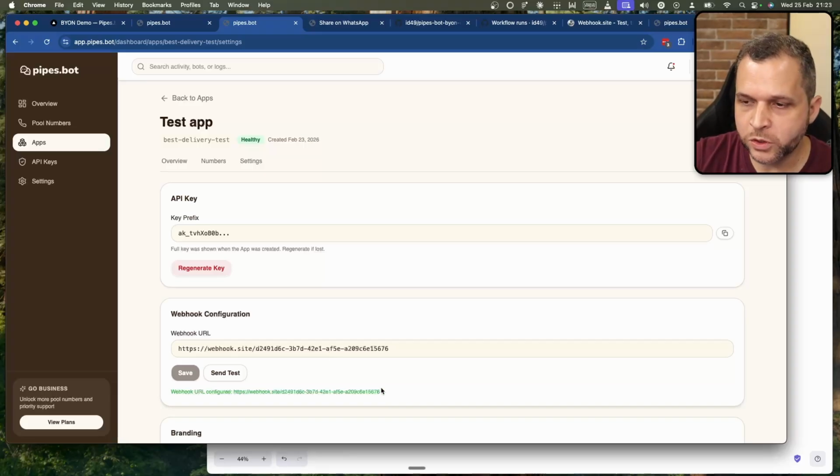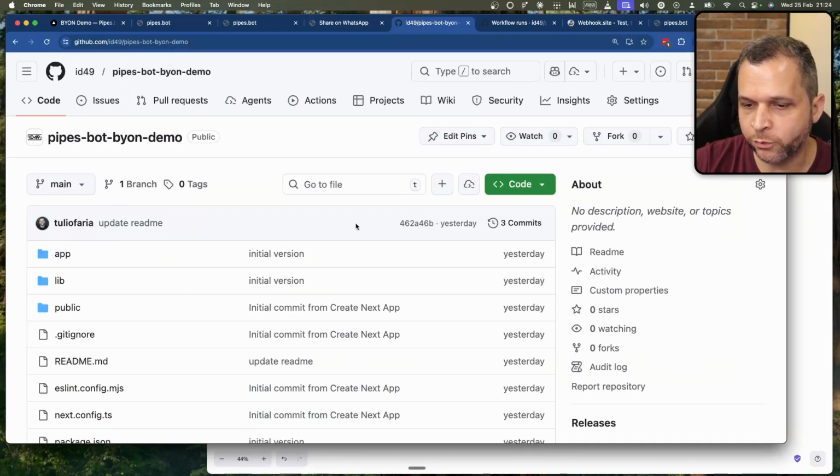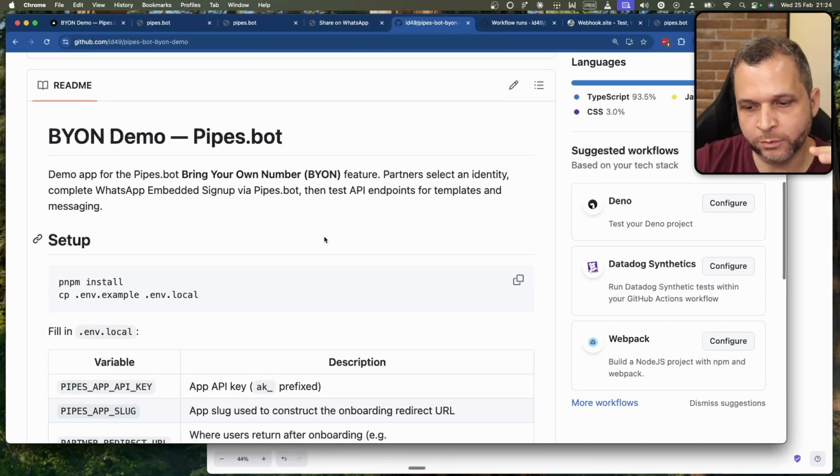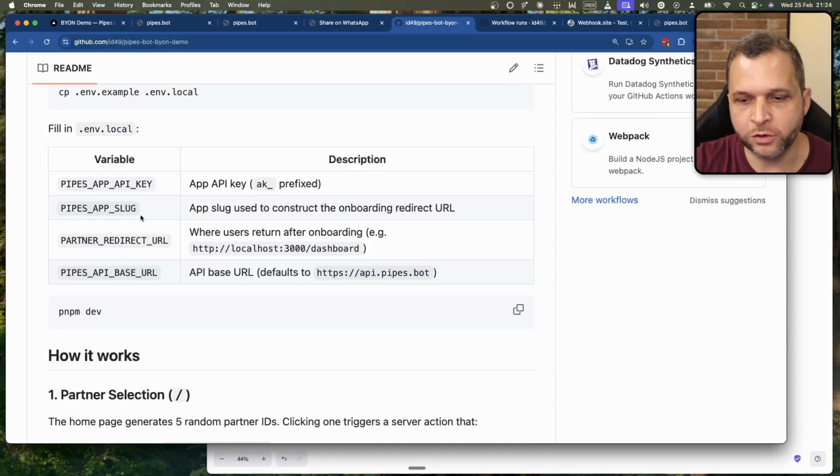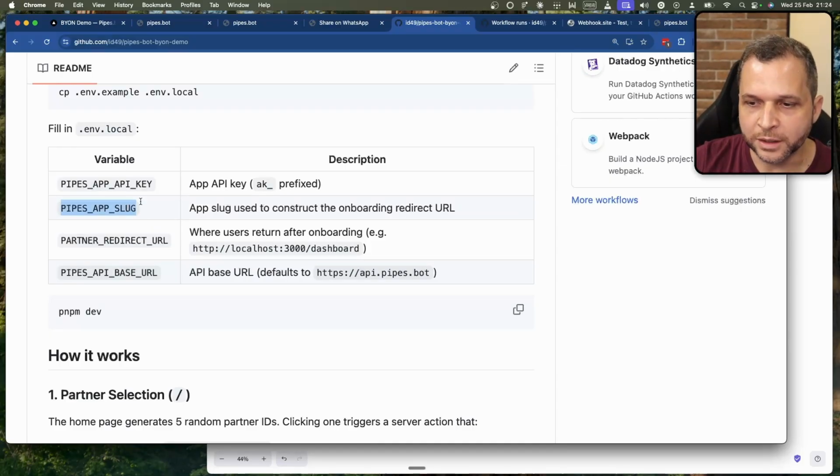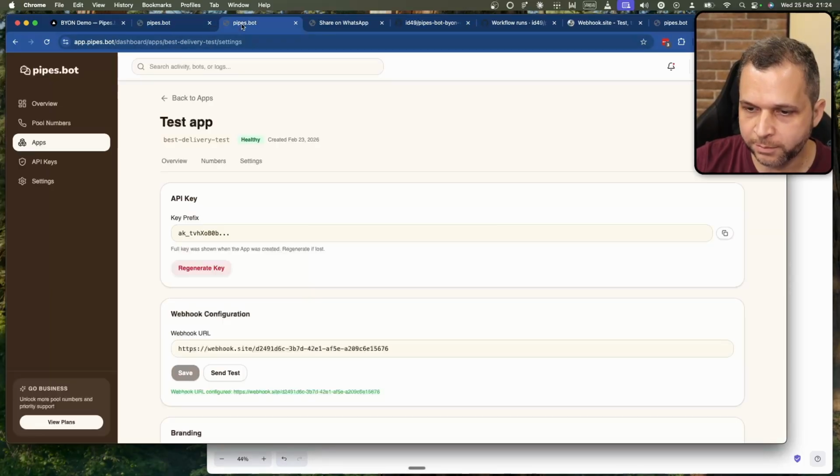I'm going to add to the documentation this small tool where you can test these numbers. So you just need to add the configuration. So this is the tool, the repo. You just need to use the API key from your app, and the slug your app has. So for example, here is just a test, so you can have a different slug.